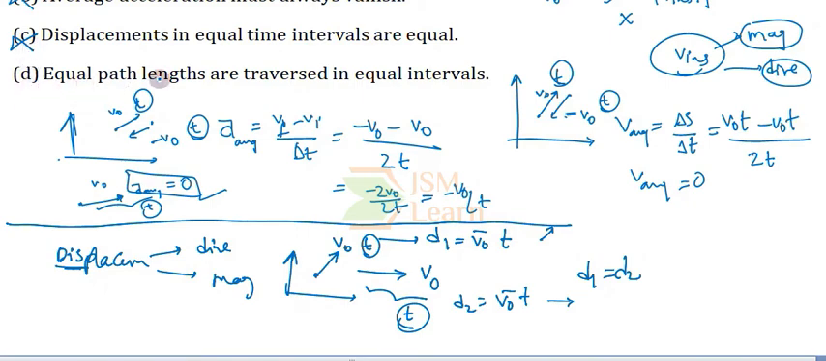Coming to option D: equal path lengths are traversed in equal time intervals. In this case, you have seen that the displacement directions are not equal, so the displacements of the particle in equal time intervals were not equal. But when we focus on the path length, the distance traveled by the particle in time t with velocity v naught in one direction is equal to the distance traveled in the other direction in time t. The distances covered in equal time intervals are equal. So option D is correct.